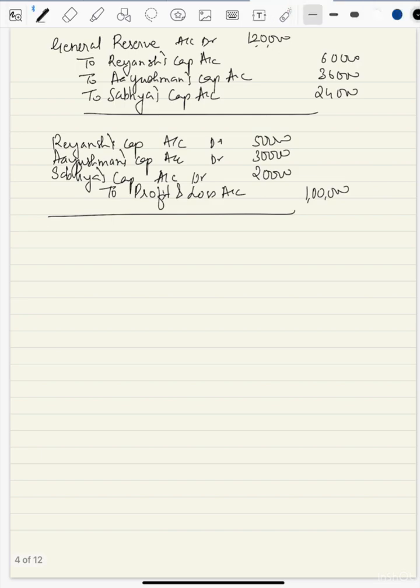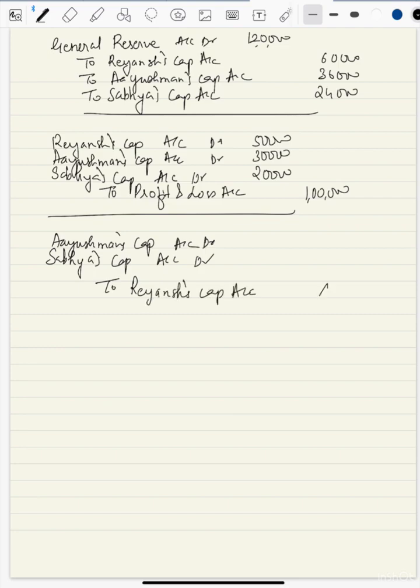So let us come here and write down who will give. Ayushman and Sabhya capital account debit to Rayansh capital account. How much Rayansh will get? 6 lakh. And in which ratio? 1 is to 4 means total is 5, so we'll get 1,20,000 and 12 fours are 48, so 4,80,000. This is the distribution of the goodwill.